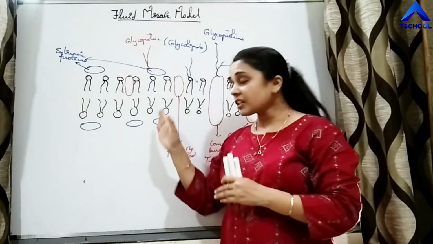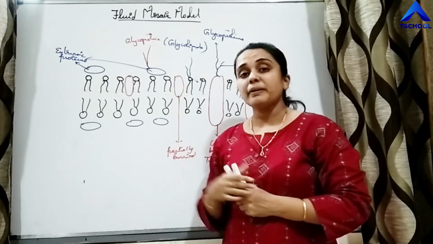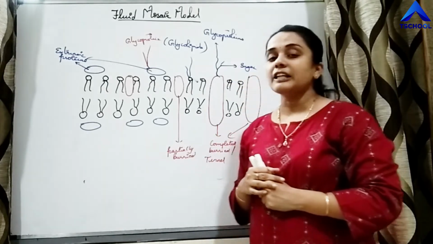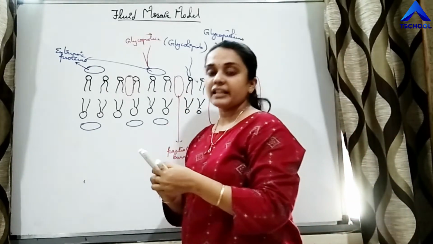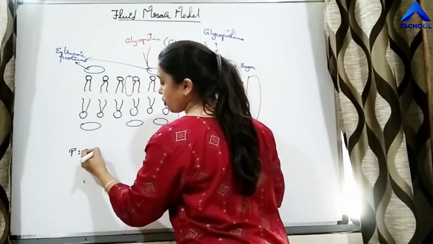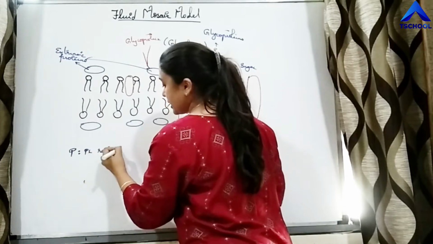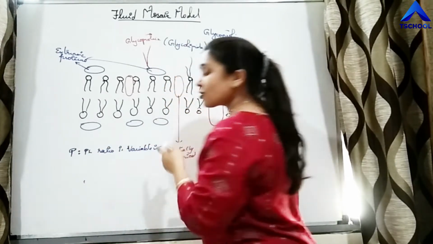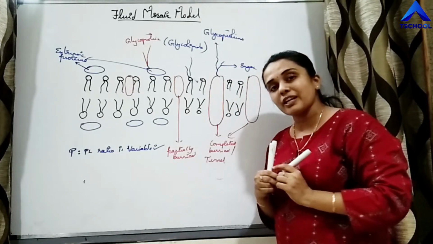Then the plasma membrane should be dynamic in nature, right? And it is possible if the protein to phospholipid ratio is variable. Then this is also correct. How is it variable?